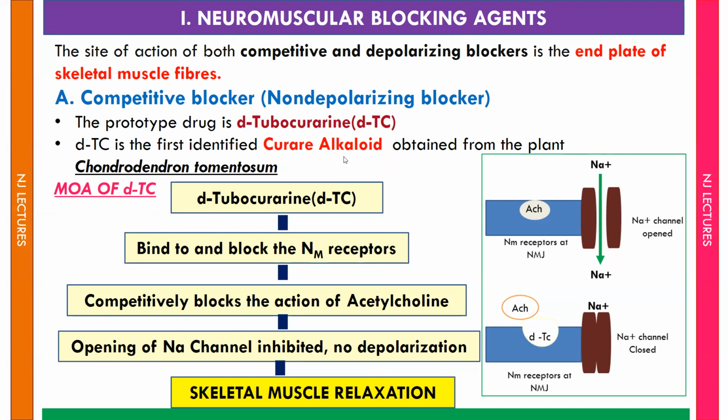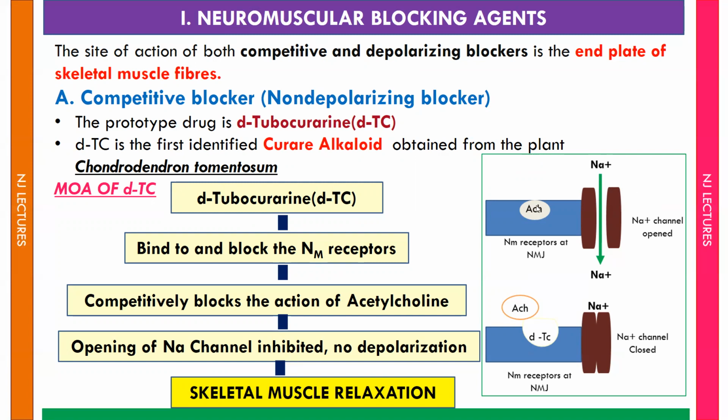What does curare alkaloid mean? It is a plant extract which is basically used by the South American tribes as an arrow poison. They apply the curare alkaloid onto their arrows and hunt the animals. The animal gets paralyzed. It does not kill the animal, but the animal gets paralyzed. The active ingredient present in the curare alkaloid is D-tubocurarine, and it is obtained from the plant Chondrodendron tomentosum.